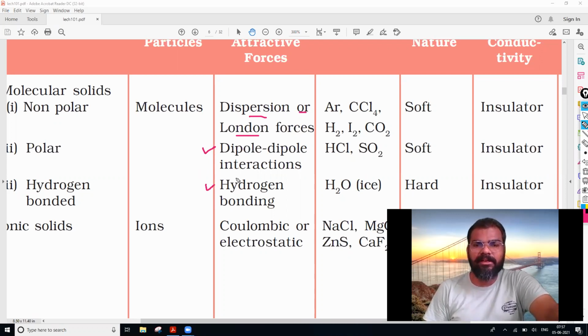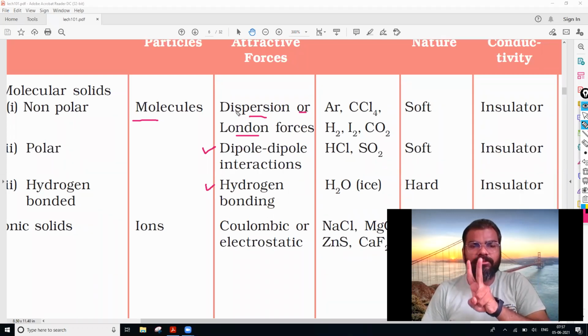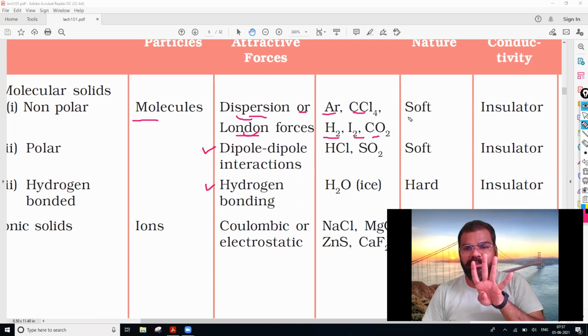See here, if you remember this table, then you can prepare a short note of molecular solids also. In case of non-polar, the first point you can write here: the constituent particles are the molecules. Second point, the attractive force in case of the non-polar molecular solid is dispersive forces or the London forces. Point number 3, the examples for non-polar molecular solids are argon, CCl4, H2, I2, CO2. Point number 4, the nature is soft and they do not conduct electricity. 5 points you can prepare from this particular table for the non-polar also.